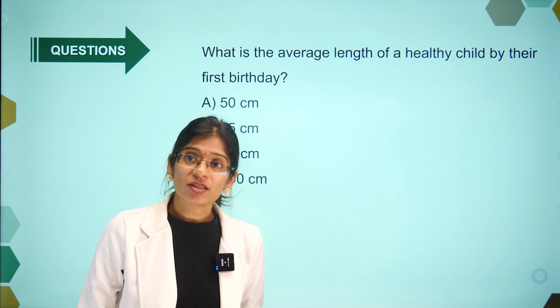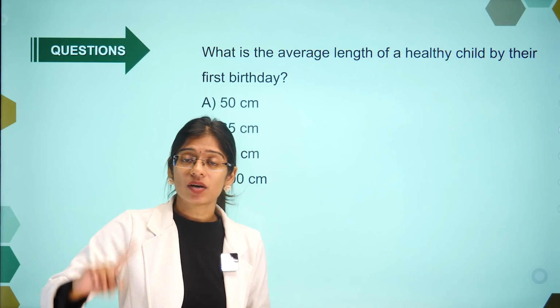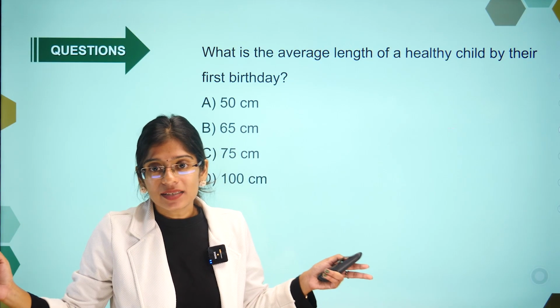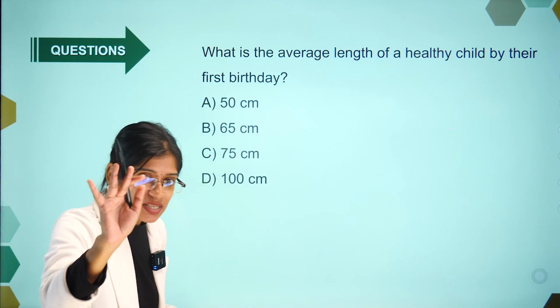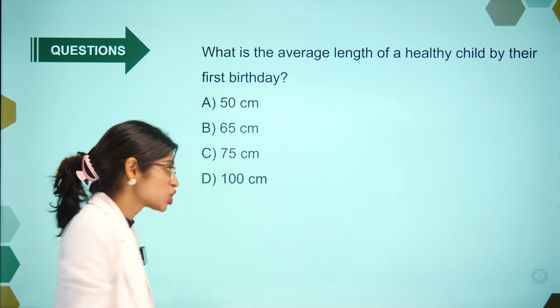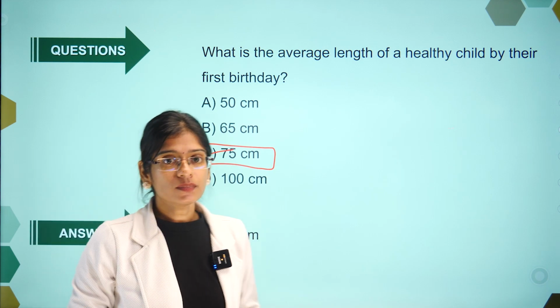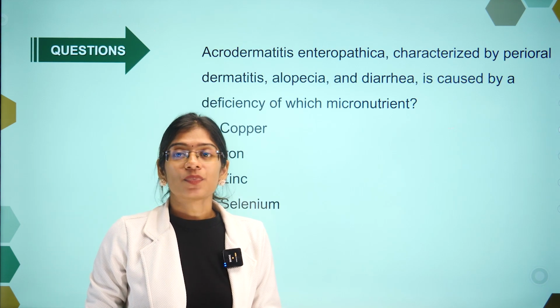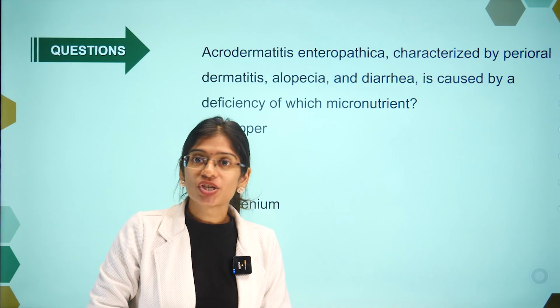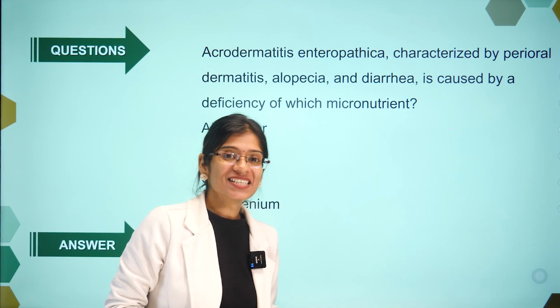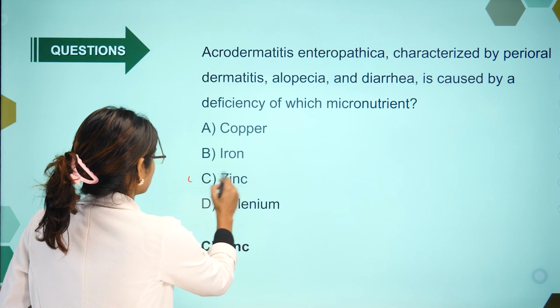What is the average length of a healthy child by their first birthday? That is, when a baby turns 1 year, what will be the child's length? Normally at birth it is 50 centimeter. By 1 year it should reach 75 centimeter. Okay, this is a PYQ. Acrodermatitis enteropathica, perioral dermatitis, alopecia, diarrhea. Which nutrient deficiency is it, guys? It is zinc.